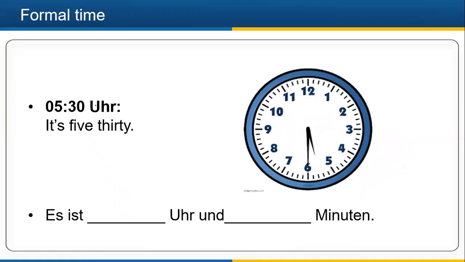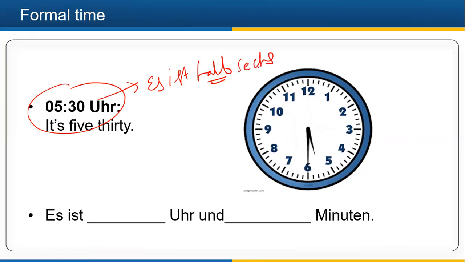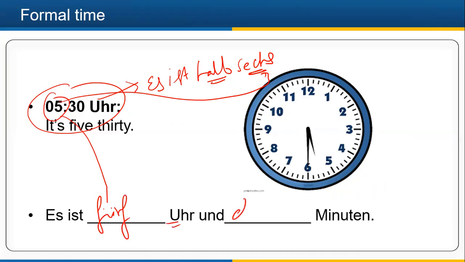For example, here it is 5:30. In the informal way, we write es ist halb and then the next number, 6. But here I must write in the same sequence: es ist 5 Uhr und 30 Minuten. It is 5 o'clock and 30 minutes.